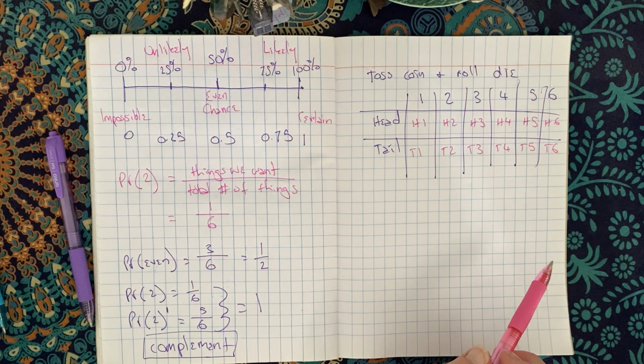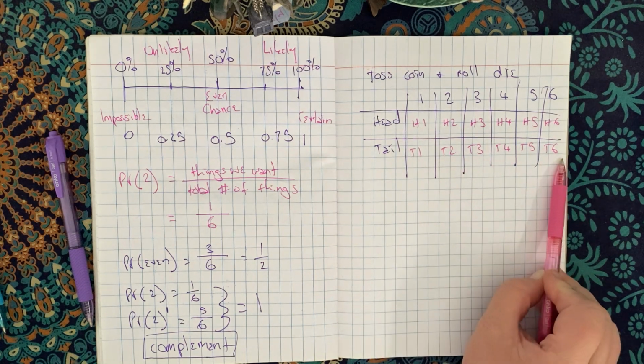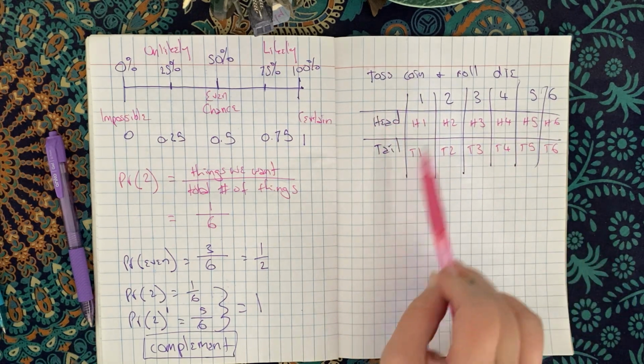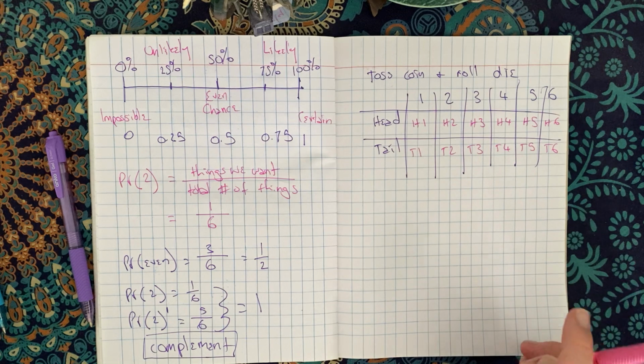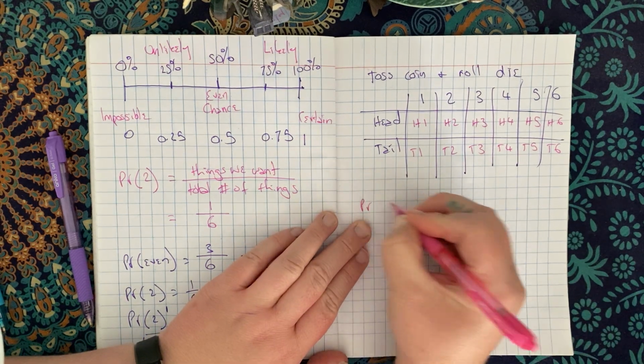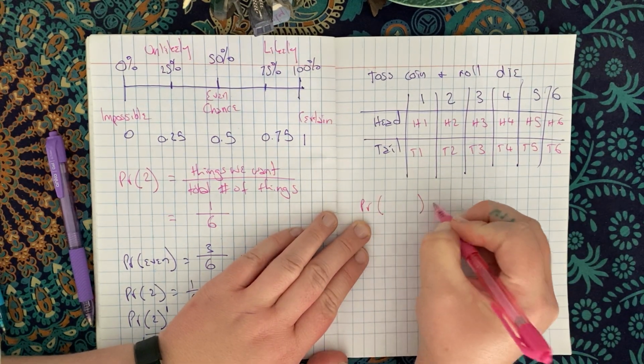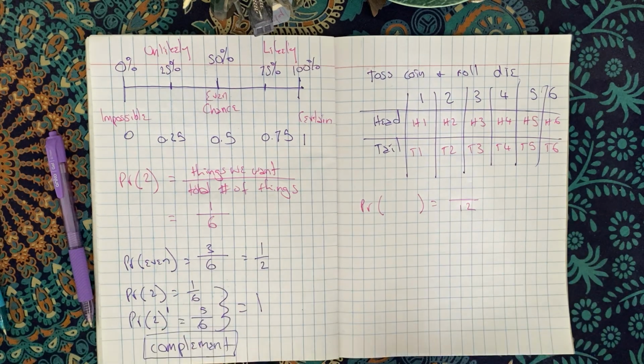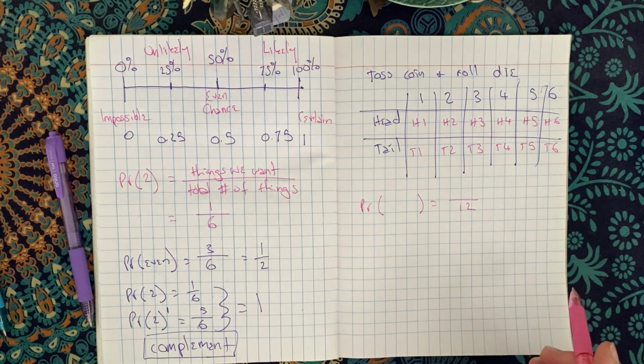So how many things could possibly happen? What is the total? Well, I have 12 boxes, right? There are 6 here and 2 here, so 6 by 2 is 12. So whenever I do my probability, whatever I want is always going to have a 12 on the bottom, right? Because it's out of the total number of things that can happen.